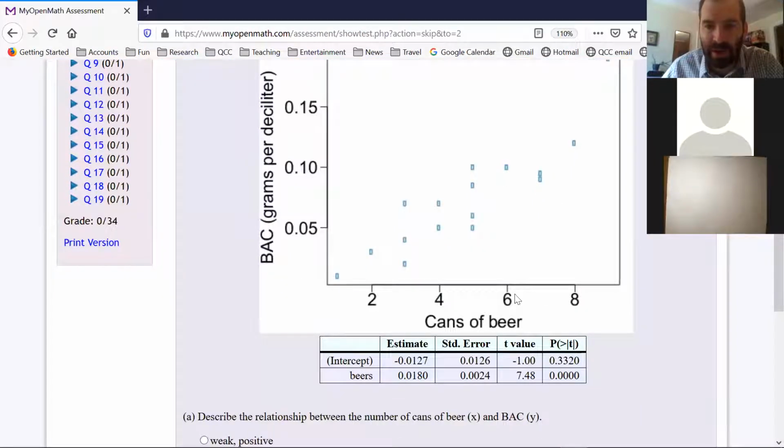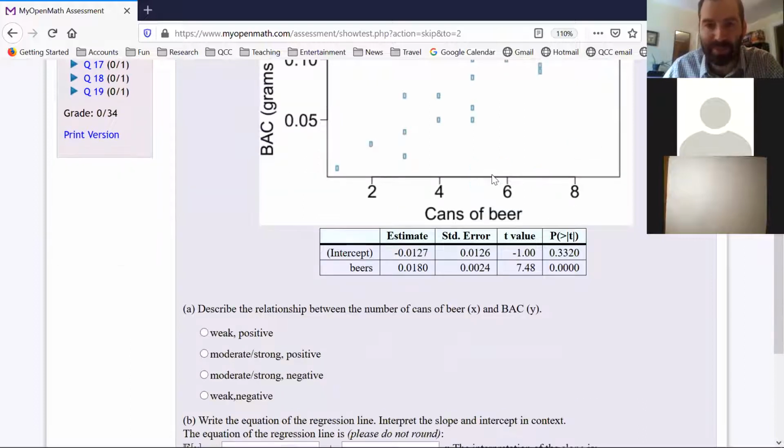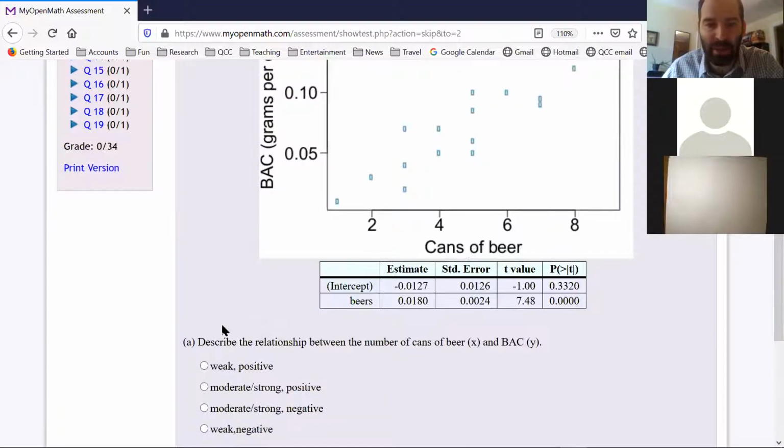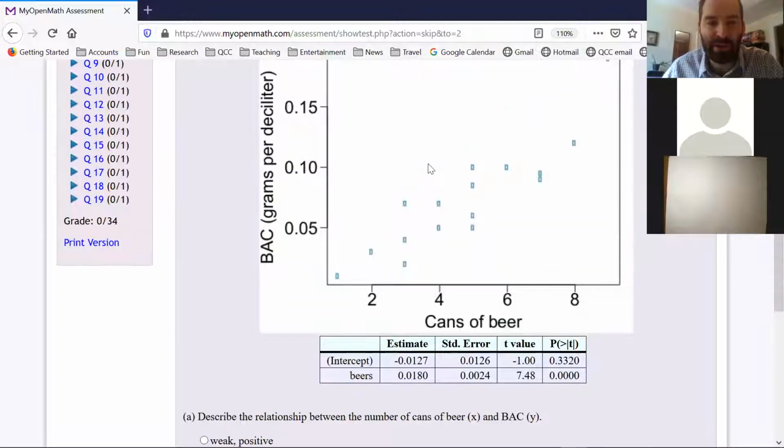So here we have the different amounts of beer drunk in cans, and the BAC, the blood alcohol content, on the y-axis. Each dot represents an individual person. Corresponding to each person, they have a certain amount of beer drunk and a certain blood alcohol content. And we see it makes a scatter plot. It says to describe the relationship between the number of cans of beer and the BAC. Now, I don't want to answer this question because it is a homework problem, but if you look at the last class's video, we talked about different kinds of relationships: positive, negative, linear, nonlinear.